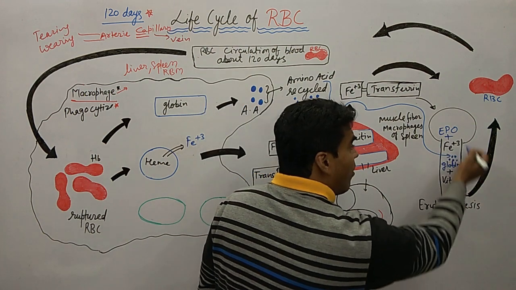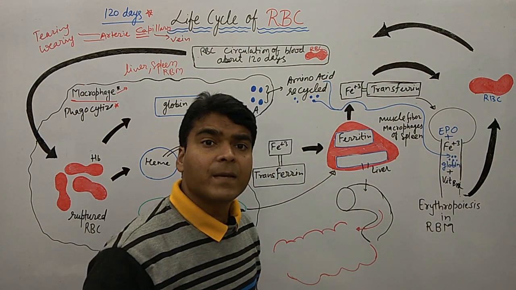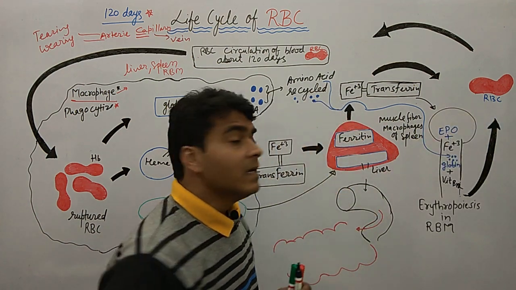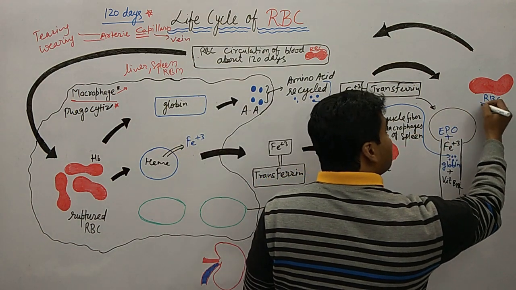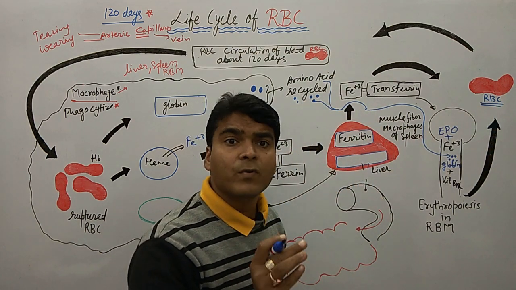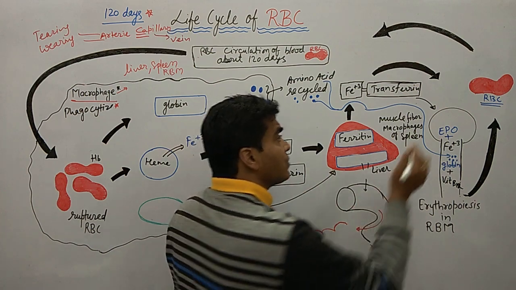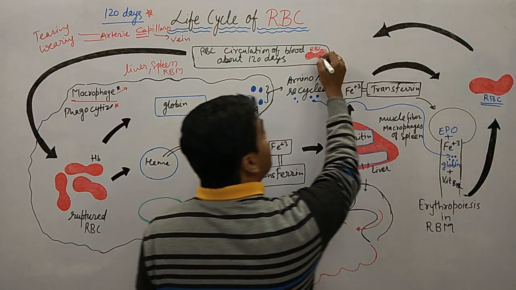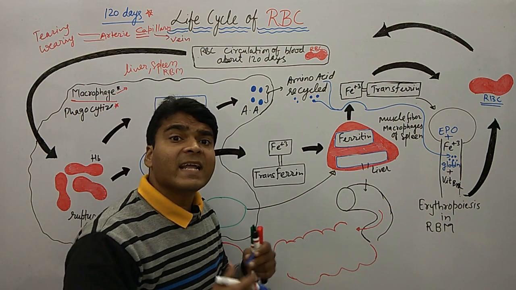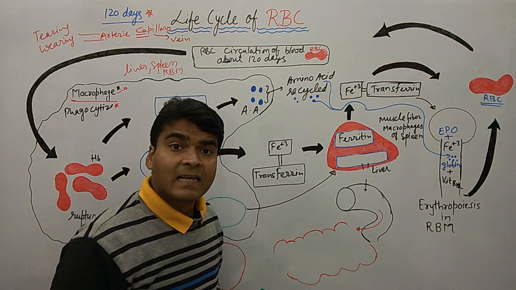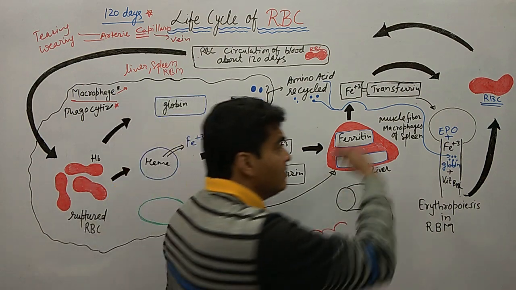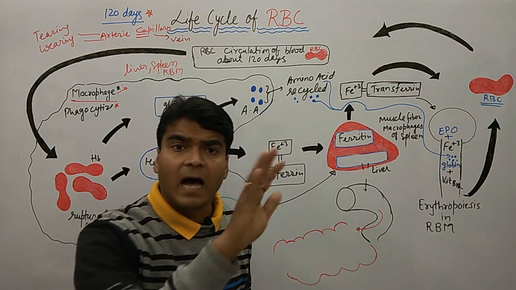This newly generated RBC moves into the circulation. Circulation means blood vessels. So this RBC again moves into the blood circulation and completes its 120 days cycle. Clear? So this is the process of rupture and again synthesis of the RBC.